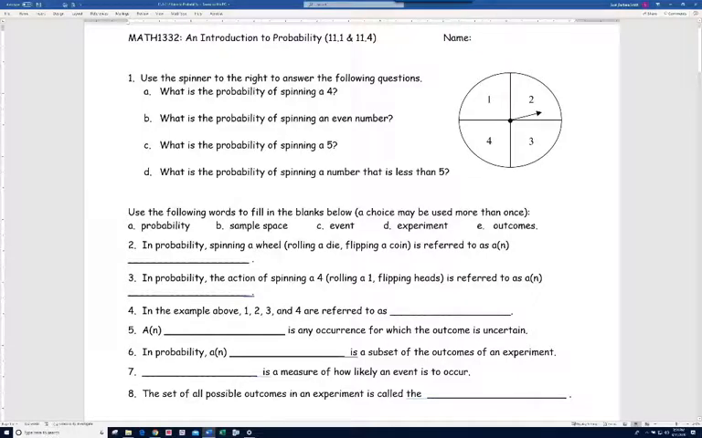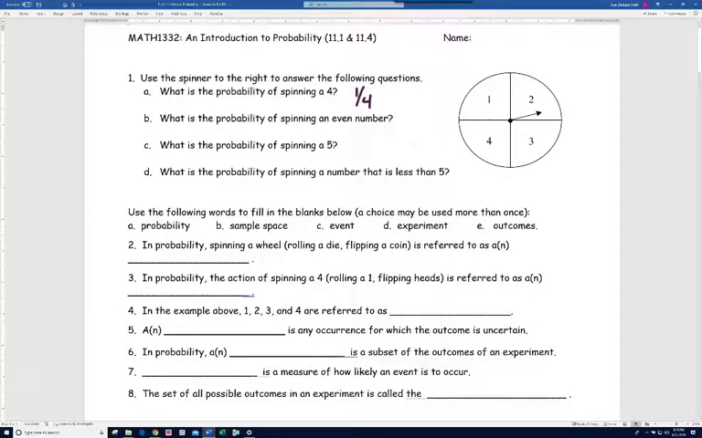All right, so on A it says, what is the probability of spinning a 4? Well, if you look at our circle here, there's 4 regions, and each region is the same size, so the chance that you'll get a 1 is just as likely as getting a 2 or 3 or a 4. So in this case, what's the probability of getting a 4? Well, there's 4 possible choices here, and one of them is getting a 4, and so it's 1/4.